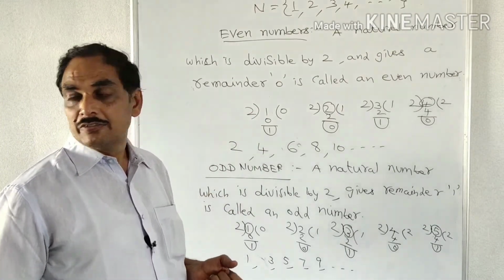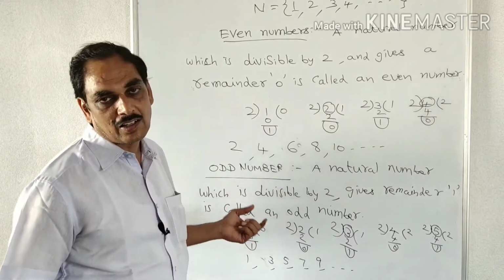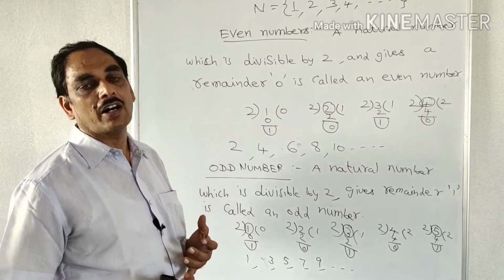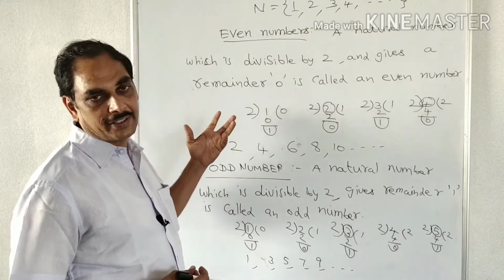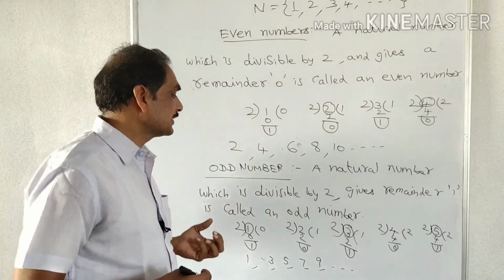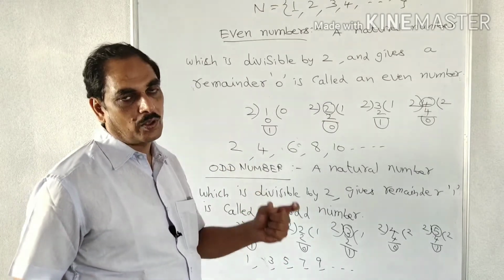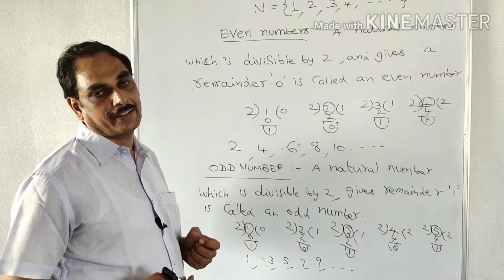A natural number which is divisible by 2 and gives remainder 1 is called an odd number. These are the definitions for even numbers and odd numbers.